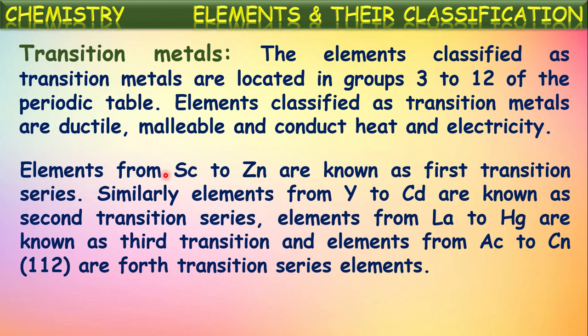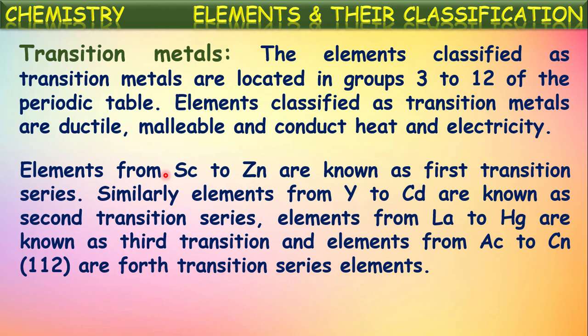So these transition metals are in the 3rd group to 12th group in the periodic table, which are at the middle, isn't it? We might have observed this. In that, the first series, meaning the first horizontal row of these transition metals, contains elements from scandium to zinc.